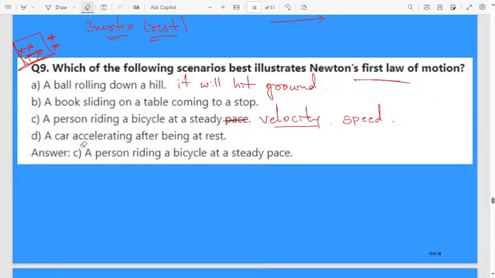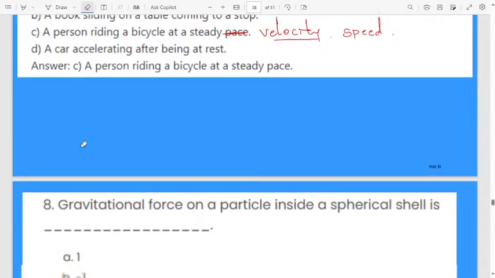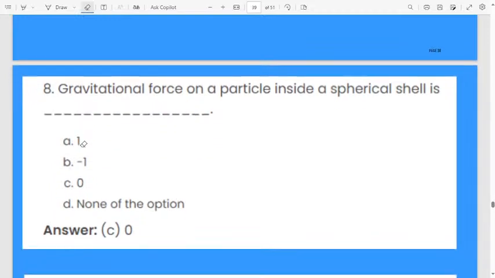When you are pedaling a bicycle, you can accelerate also, you can increase the speed also. When you are riding a bicycle, you are applying a force. That's why it is a little confusing. The options are confusing.